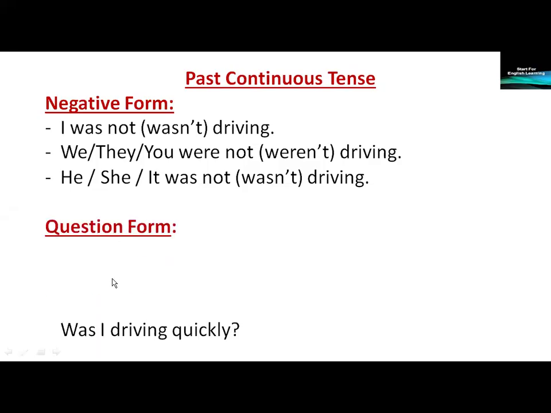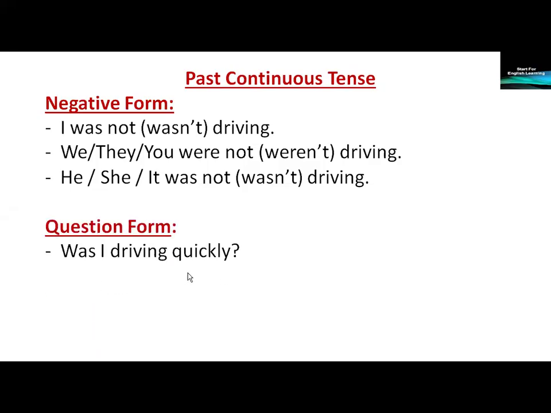Question form. Was I driving quickly? Question mark. We just exchange the order of the pronoun and the verb. Instead of I was, was I. Were we or they or you driving quickly?